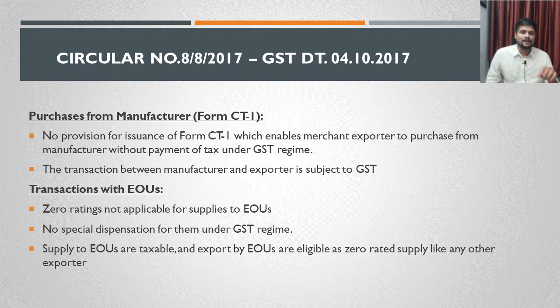But under GST law, only goods that are supplied to SEZ units are considered deemed export, but they have left out these EOUs. So any goods that are supplied to EOUs are subject to GST only. There cannot be any exemption for that, and bond or LUT, all those provisions are not at all applicable, because that supply is not considered as zero rated supply under GST law. Are we clear or not? So any supply that is made to an EOU is no longer seen at par with supply made to a SEZ unit. But previously under VAT law, it was seen at par.